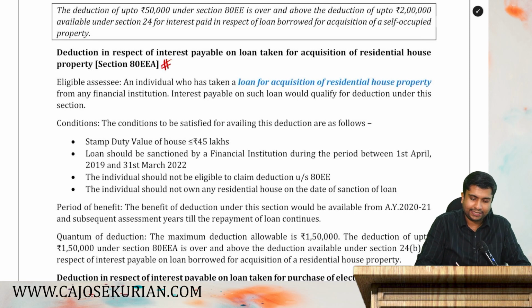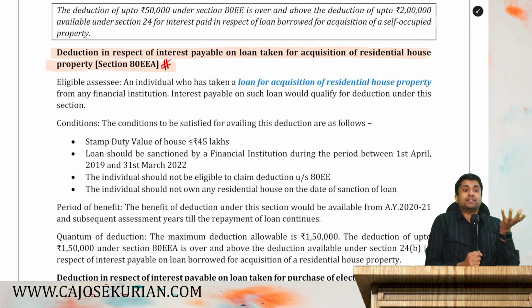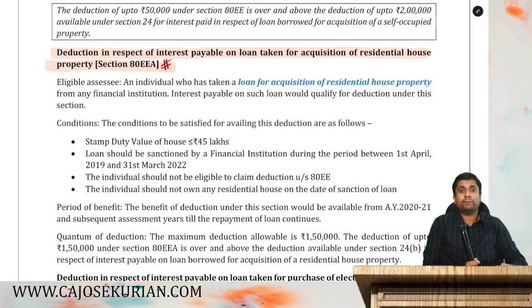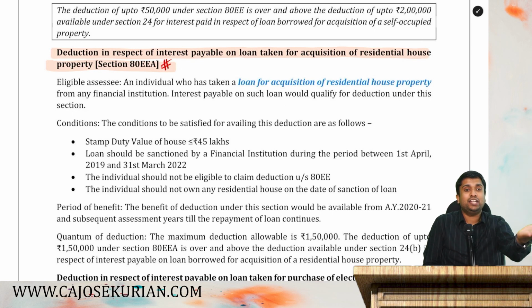Listen, 80EEA, what the department says is, deduction in respect of interest payable on loan taken for acquisition of residential house property. Say you have taken a loan for purchasing a residential house property. There are certain deductions. Number one, the interest is allowable as a deduction under house property, 24B. Principal repayment is allowed as a deduction under 80C, subject to the ceiling limit under 80C. Again, you will get another deduction for the interest payment, that is under 80EEA, if you satisfy the conditions under 80EEA. Are you all listening?